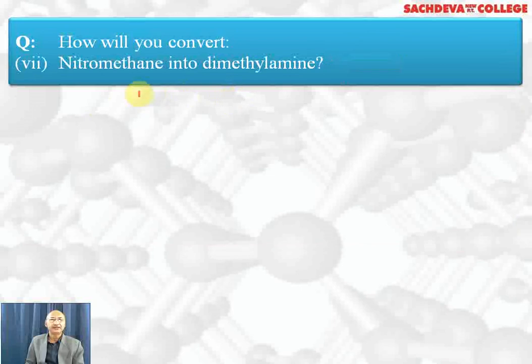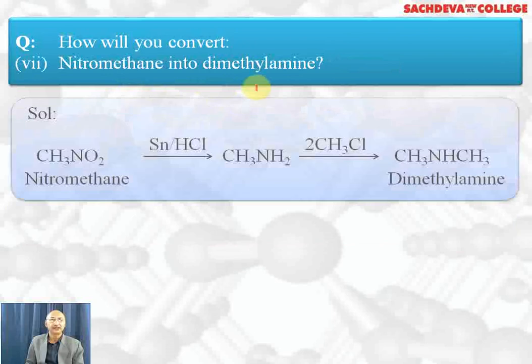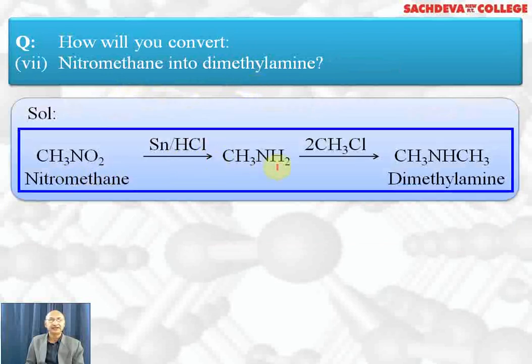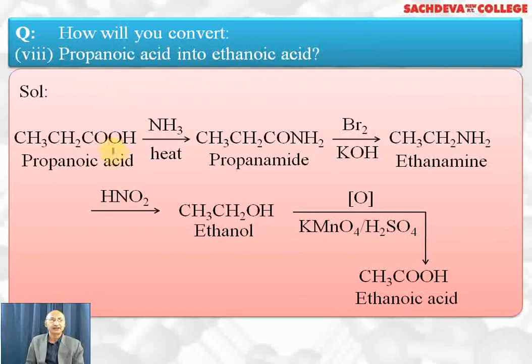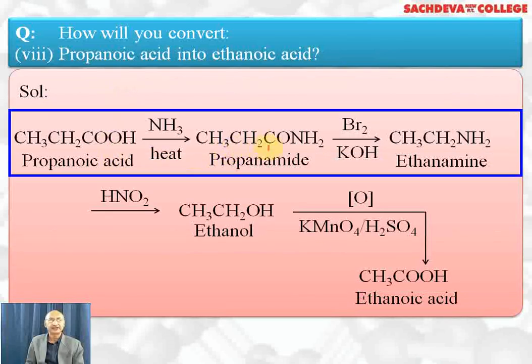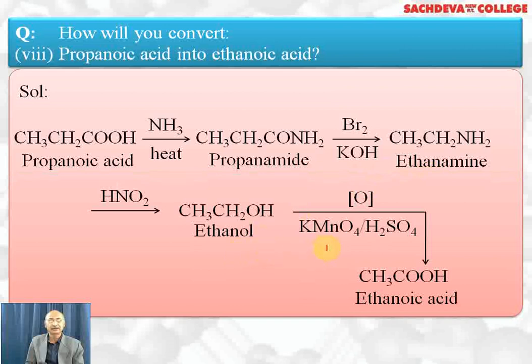Nitromethane to dimethylamine: first reduce, you will get methylamine, which is treated with alkyl halide to get dimethylamine. Nitromethane is reduced with tin and HCl to get CH3NH2. With 2 moles of methylamine and 1 mole of methyl chloride, we get dimethylamine. Propanoic acid to ethanoic acid, we want to decrease. For decreasing, we go via amide, Hoffmann bromamide reaction. Propanoic acid is heated with ammonia to get amide. With Br2 and KOH, we get ethylamine or ethanamine. With HNO2, we will get ethyl alcohol, which on oxidation will give ethanoic acid.